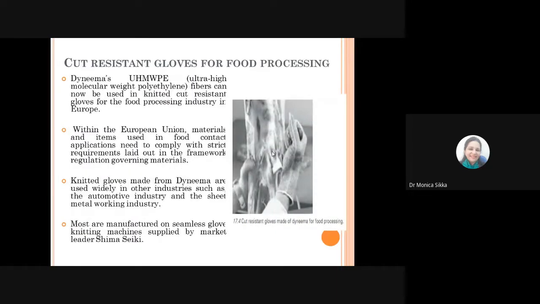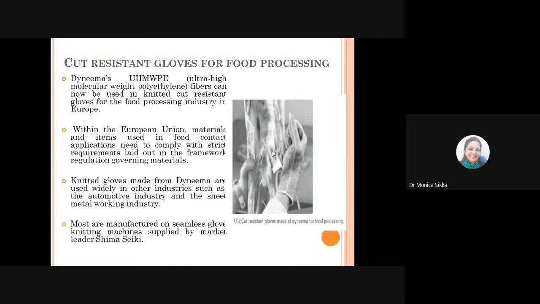So coming to certain applications of these knitted products in the technical arena. This cut resistant glove that is normally used in the food processing industry is a warp knitted product where the use of ultra high molecular weight ethylene fibers makes it a very dynamic and very useful product.